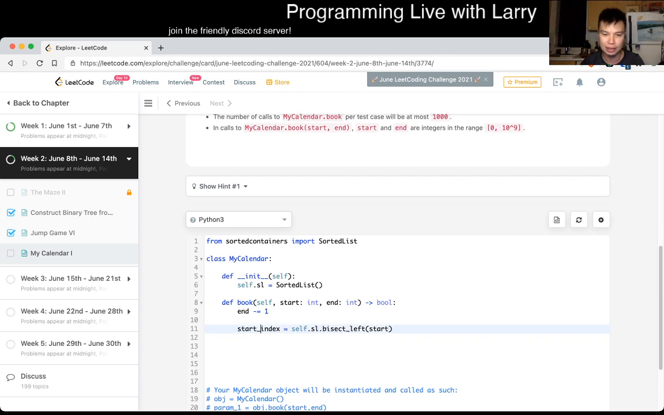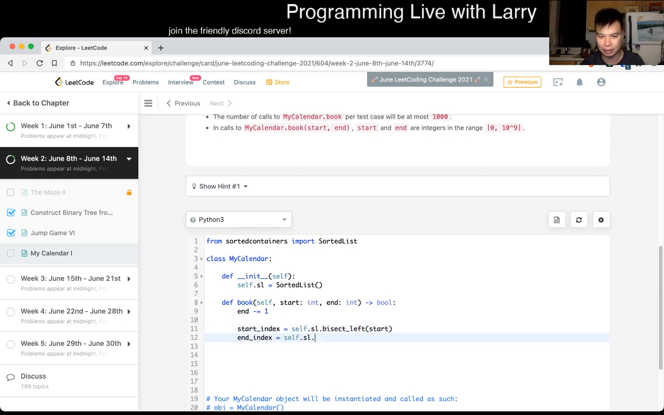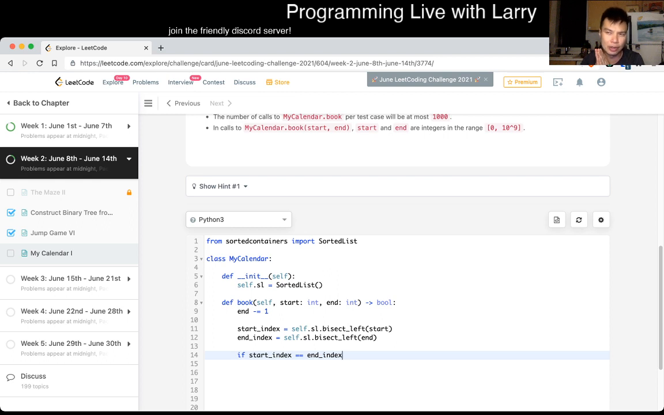Let's do start index and n index, where you go self.bisect_left of n. If start index is not equal to n index, then we return false, because that means there's literally an endpoint in between, right? You don't want to add it, because if there's an endpoint in between, then if you have this point and there's an endpoint here, it overlaps in some way. You could visualize it in your head.